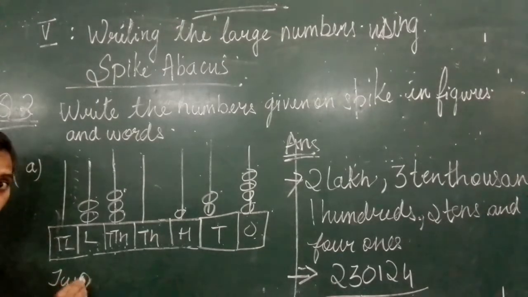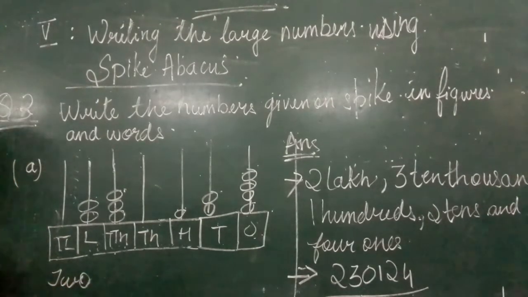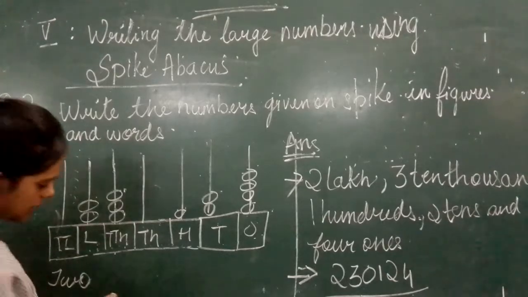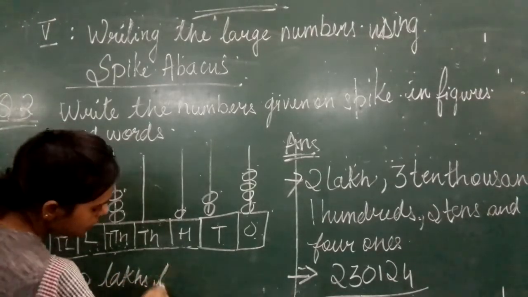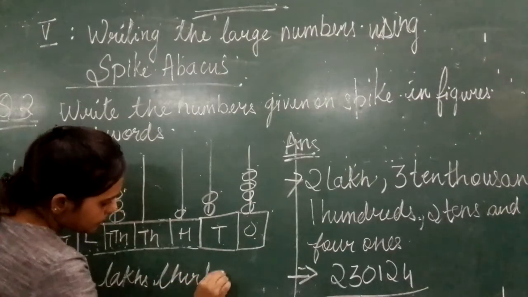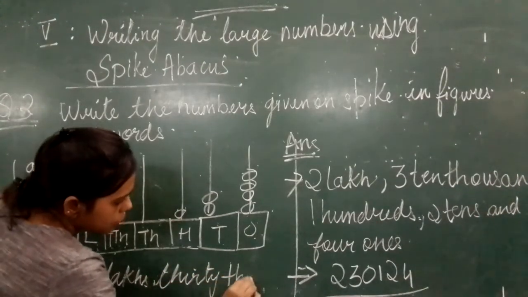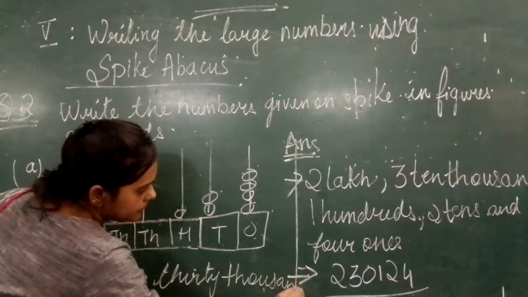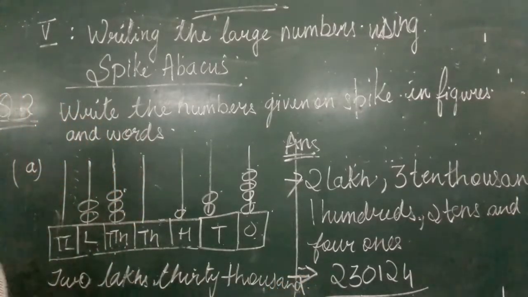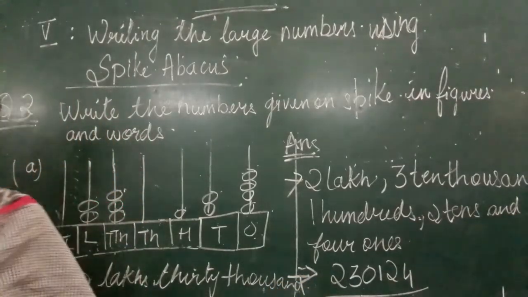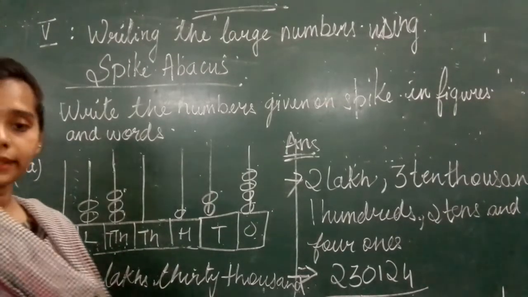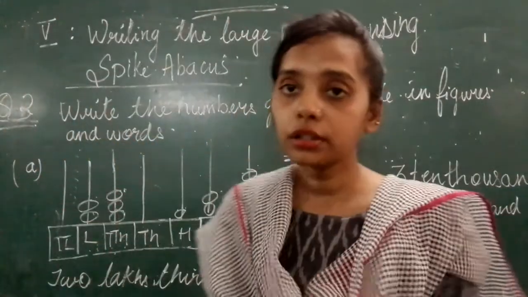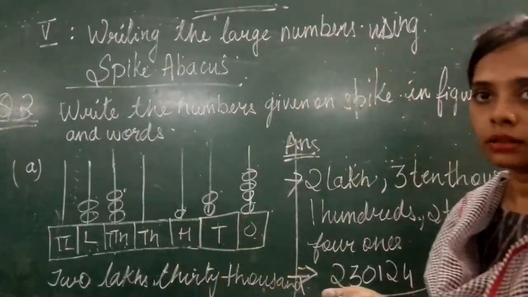2 lakhs? Yes or no? Yes. It is 2,30,124. Okay. Sorry. So similarly, can we do the next sum?